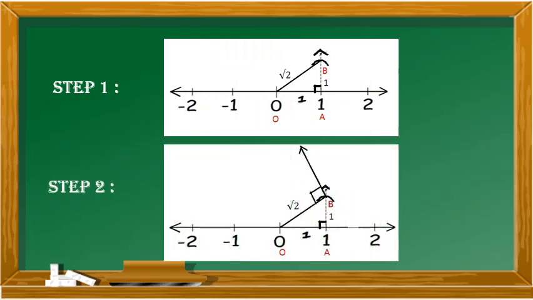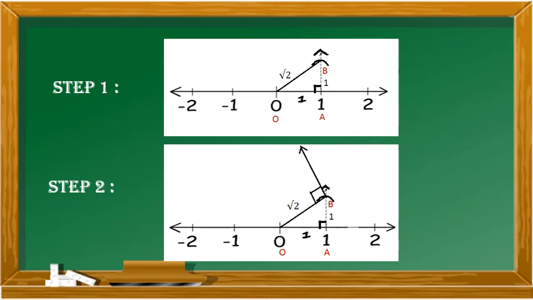We have to construct square root of 3. Step 1 is, first construct square root of 2. Draw a number line and mark OA as 1 centimeter. At A, place the protractor and draw a perpendicular line, that is 90 degrees. And with A as center and 1 centimeter radius, cut an arc on the perpendicular line and mark it as B. Join OB, and OB is equal to square root of 2.